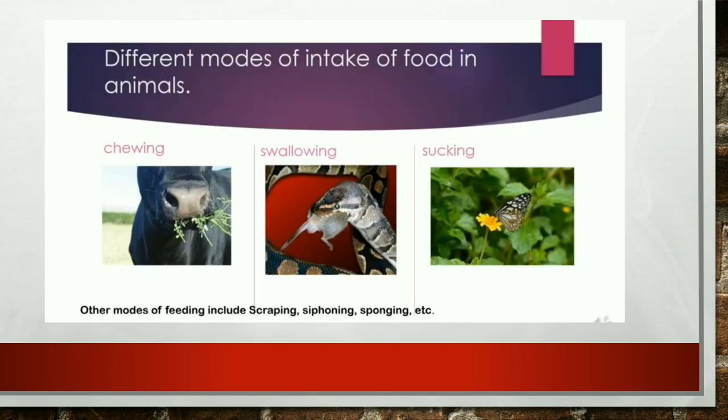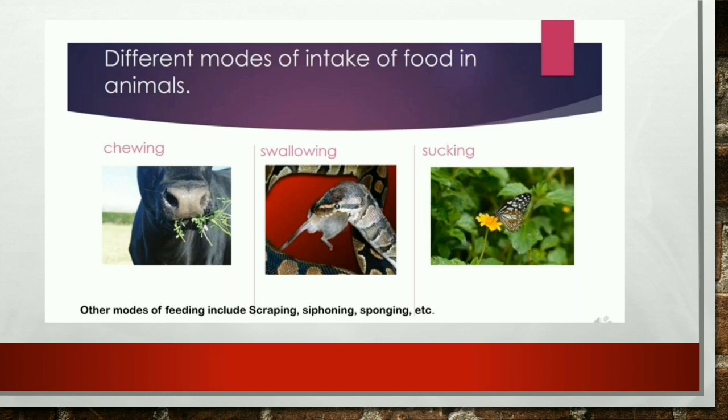Next is different modes of intake of food in animals. In your textbook there is a chart. Several animals' names are mentioned there, and also options for which kind of food intake they have. I'm going to tell you, so listen to this part very carefully. I'll give you the answer and that will be your homework. You have to do it on your own.